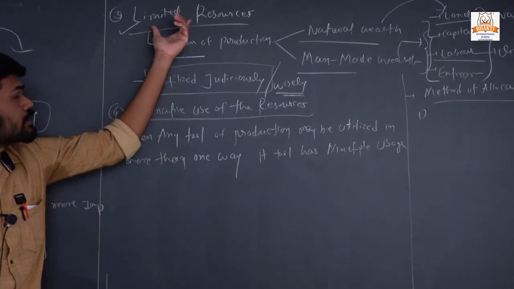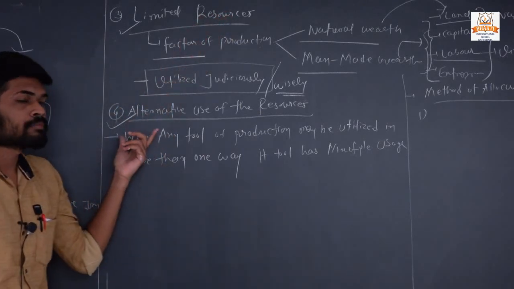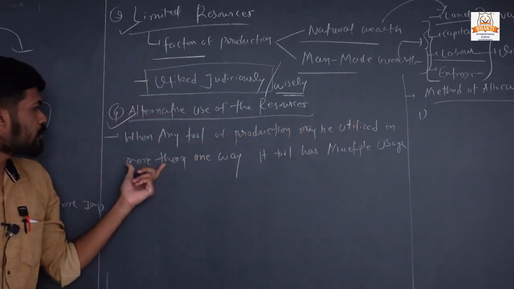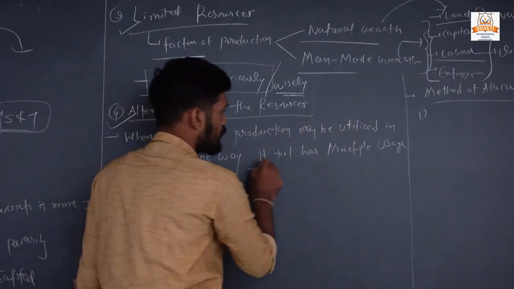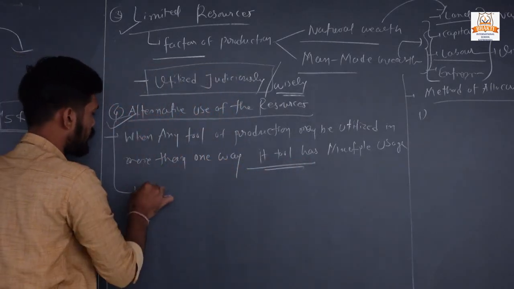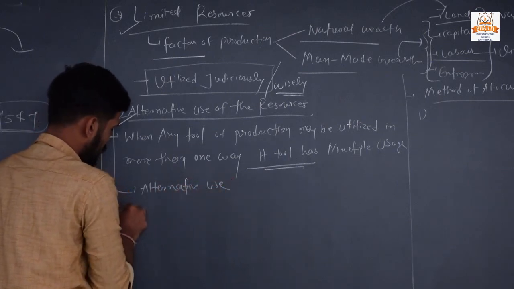Third is limited resources. Fourth one is alternative use of resources. When any tool of production may be utilized in more than one way, each tool has multiple uses, or you can say each tool has an alternative use. Let's take one example.